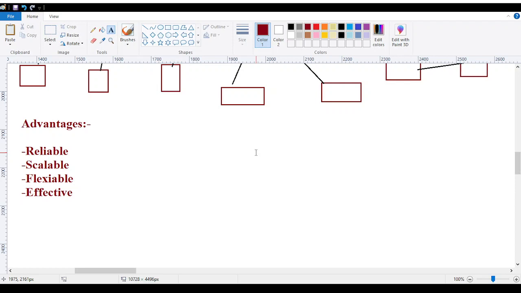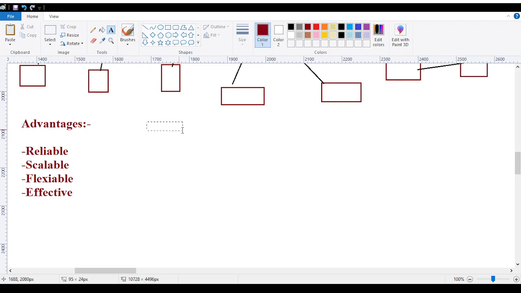Effective: the use of this, the procedure of this, the process of this is so capable that it will never let you down in a failure state. It will never take you down in a network failure state. That is what effective says. This is what the advantages say.